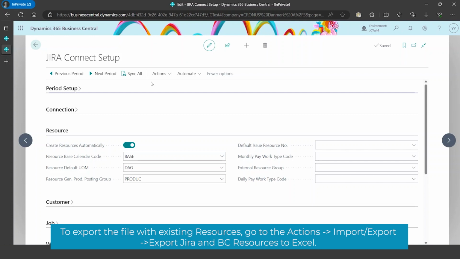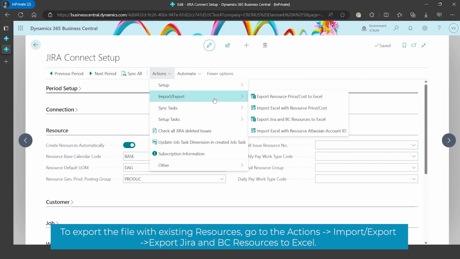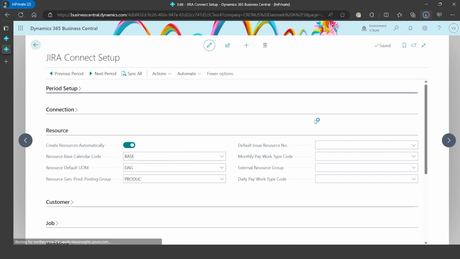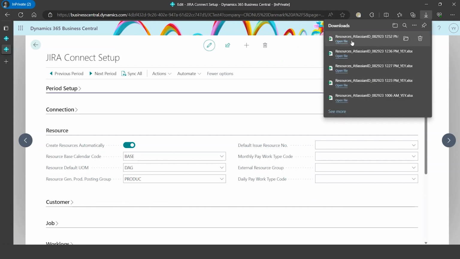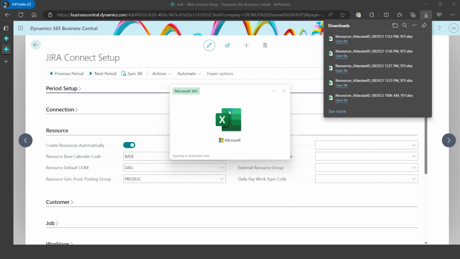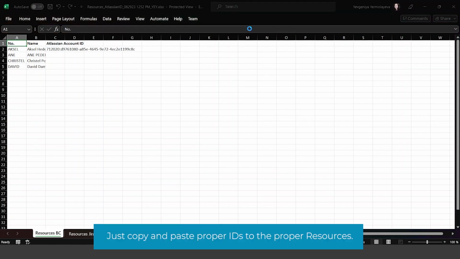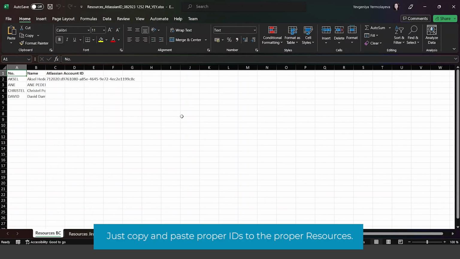To export the file with existing resources, go to Actions, Import Export, export Jira and BC resources to Excel. You can find two tabs in the document: Resources BC and Resources Jira. Just copy and paste proper IDs to the proper resources.